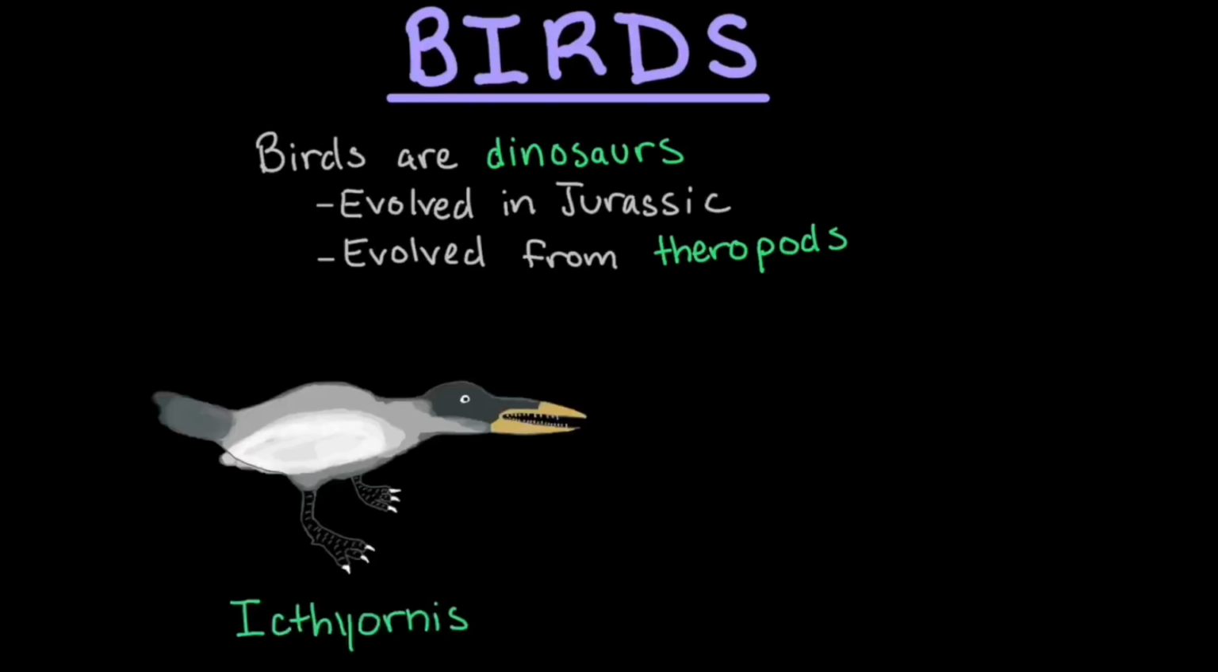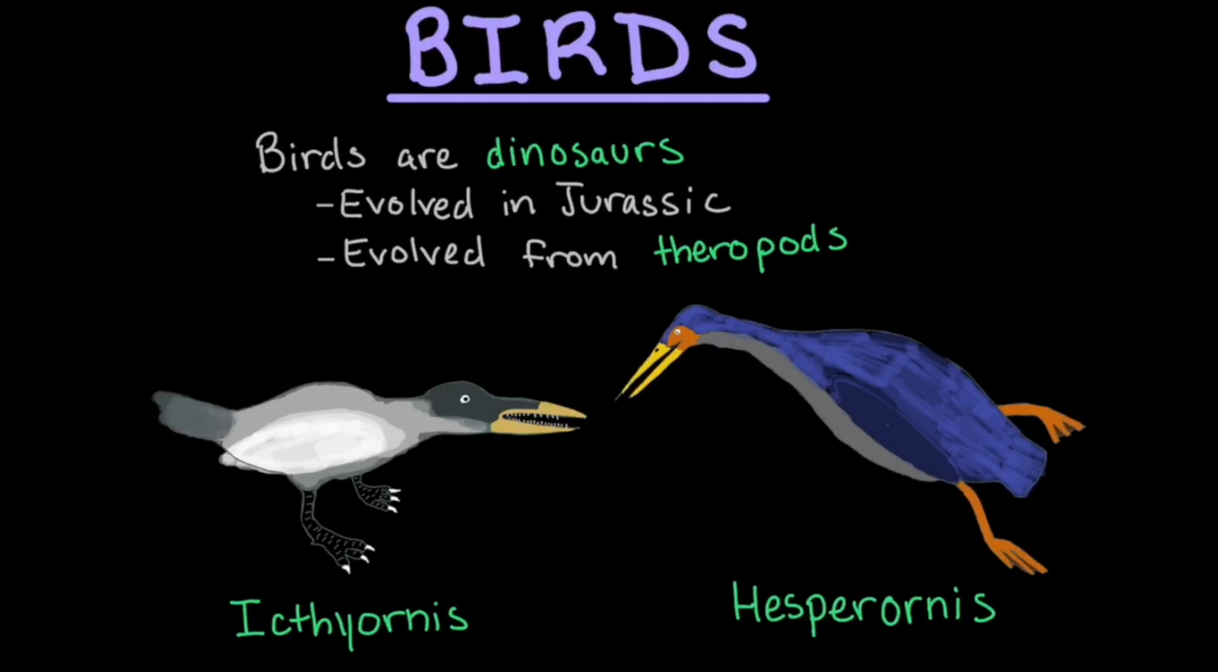Ichthyornis was a bird that was similar to a modern seagull. Hesperornis was a bird with a streamlined frame and was flightless. It most likely had a lifestyle similar to penguins.